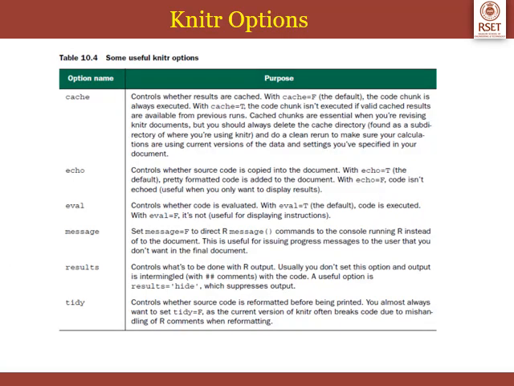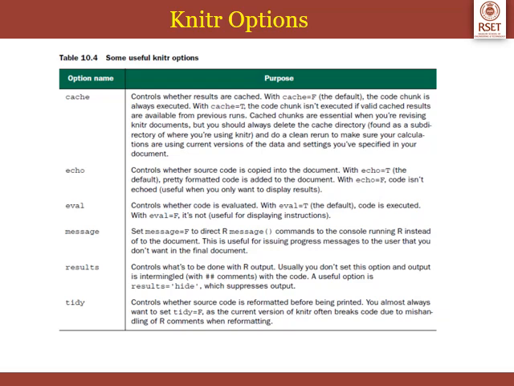So these are some useful knitr options which you can specify within your R code chunk. The first one is cache. We have already seen this. It controls whether the results are cached. With cache equal to false, which is the default, code chunk is always executed. With cache equal to true, the code chunk isn't executed if valid cache results are available from the previous runs.